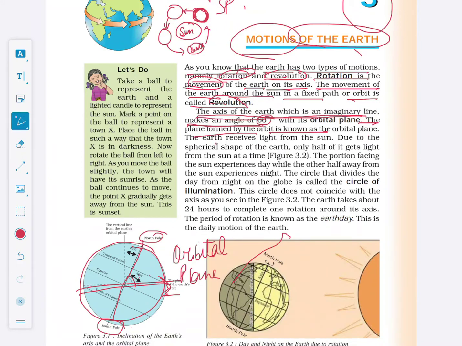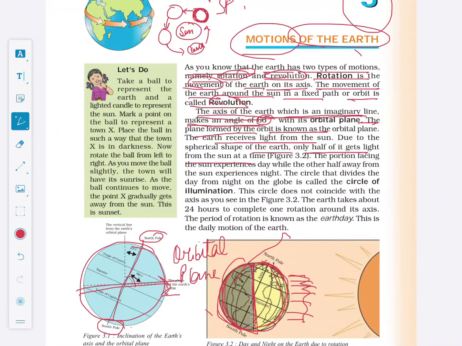We all know that the earth receives light from the sun. Due to the spherical shape of the earth, only half of it gets light from the sun. For example, in this diagram, the earth is getting heat from the sun only at one portion, while the other portion is dark. So we can say that when the earth takes direct heat from the sun, it is daytime in that one portion, and in the portion where the sun's heat is not reaching, there is dark night.